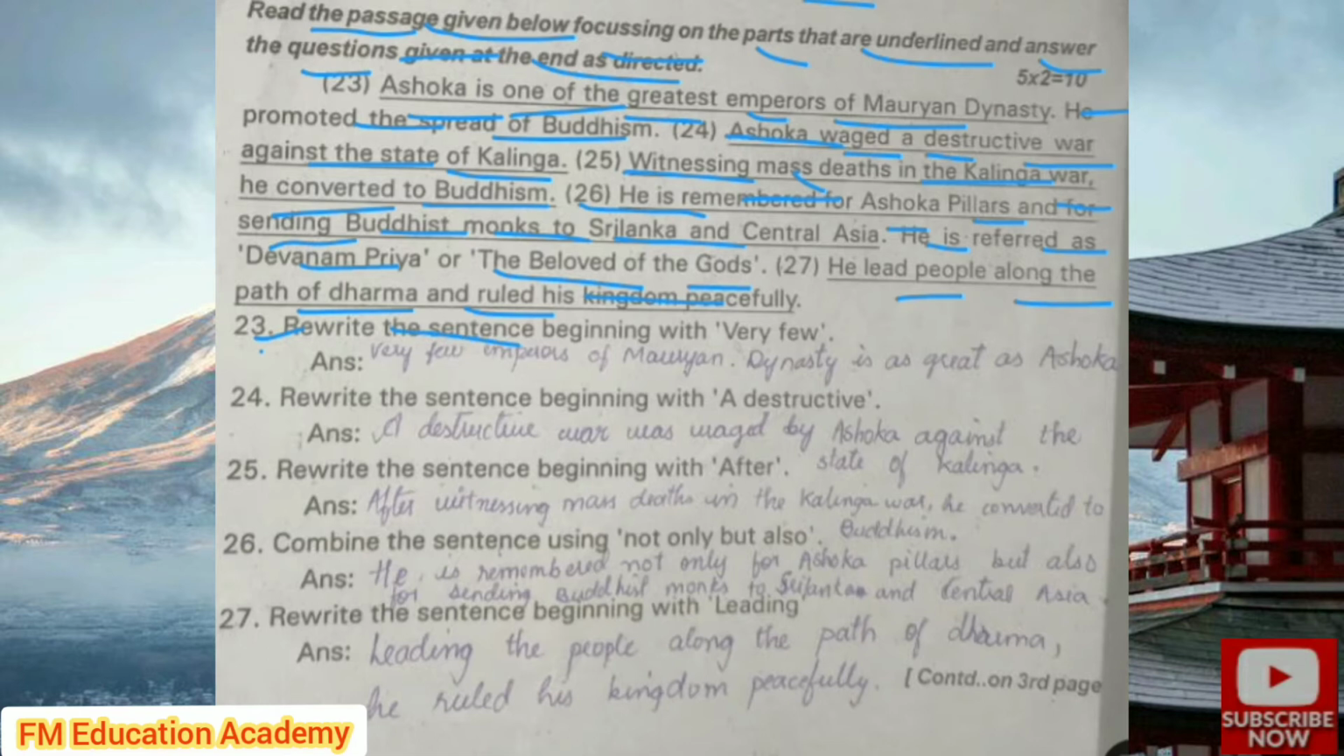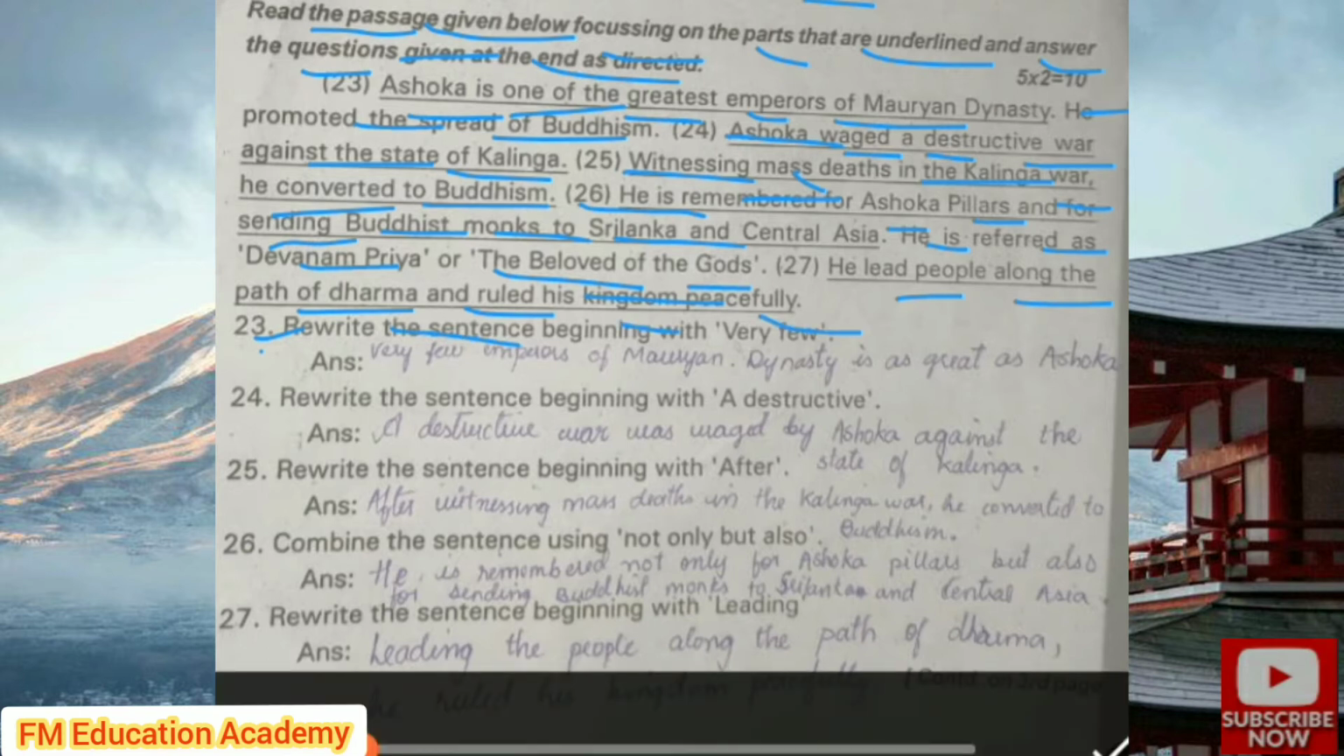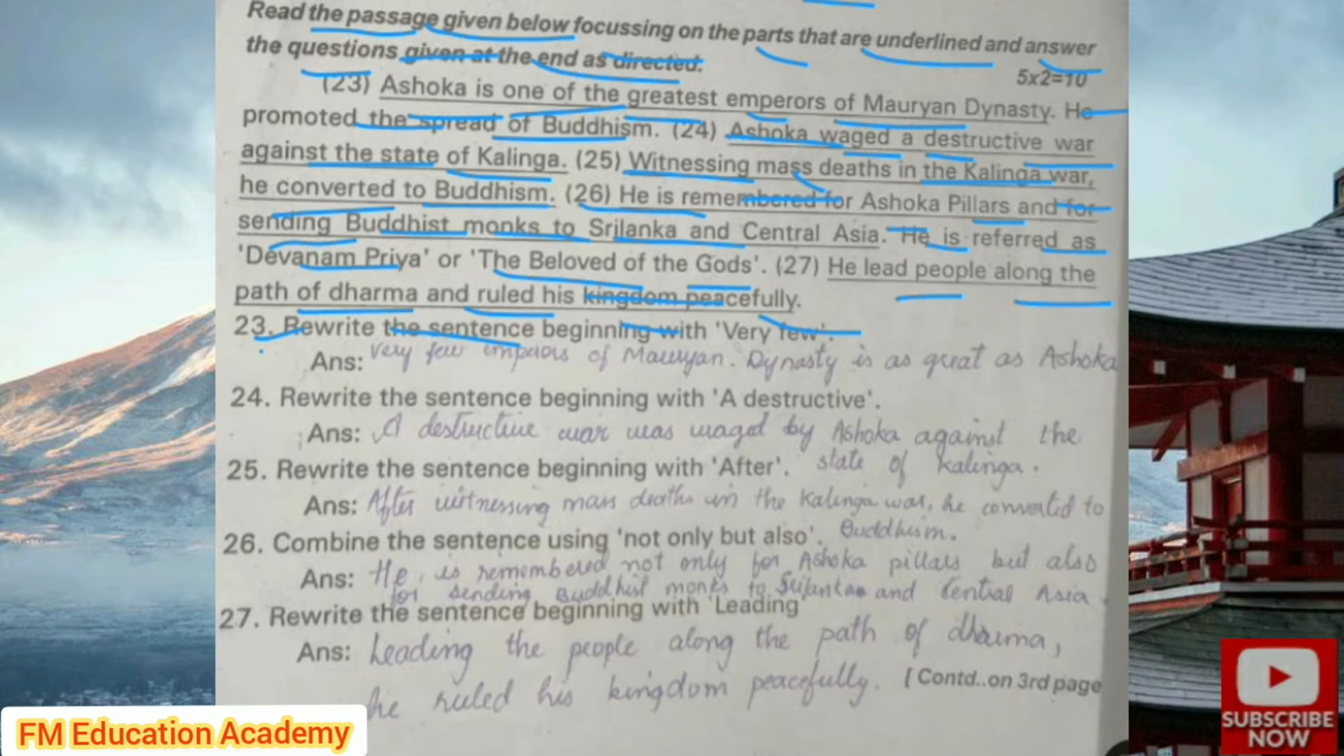23rd question. Rewrite the sentence beginning with "very few". So, what do you observe here? Where is "very few"? In this 23rd sentence, Ashoka is one of the greatest emperors of Maurya dynasty. So in Maurya dynasty, there were some great emperors. From those great emperors, Ashoka is one of the emperors. So we can write, "Very few emperors of Maurya dynasty are as great as Ashoka."